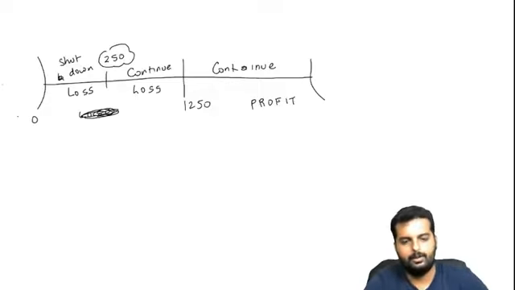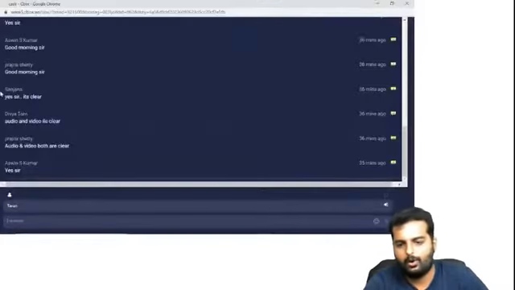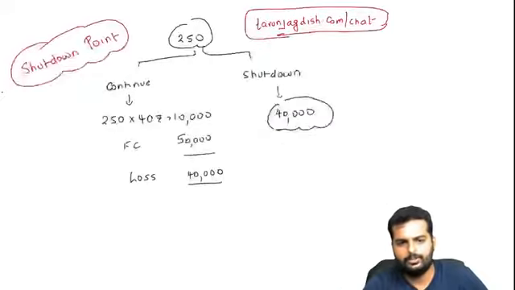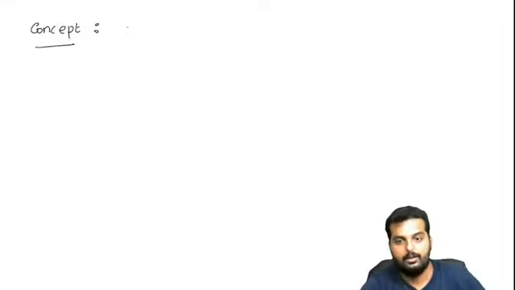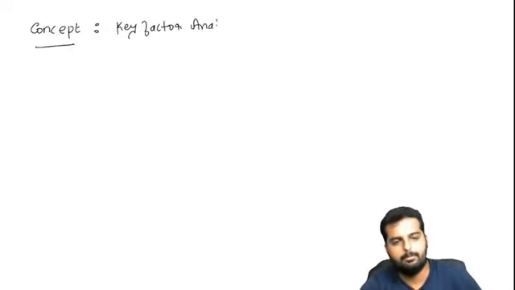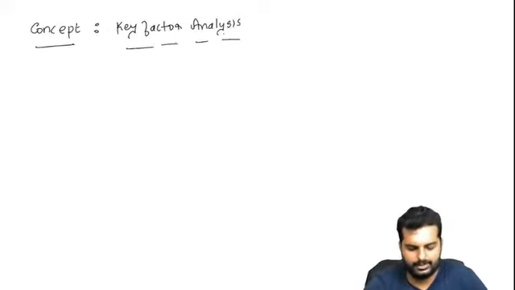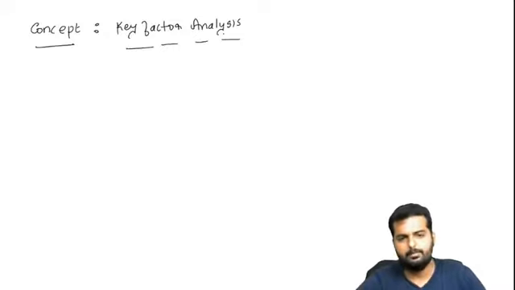Alright friends, have you all put up till here in your books now? So I believe you are all clear with what is a shutdown point. Now we go to the next concept in marginal costing. We will call it key factor analysis. This is the final part of marginal costing which we need to learn, after which we will go to the chapter called pricing. Please write down this in your books now, friends.